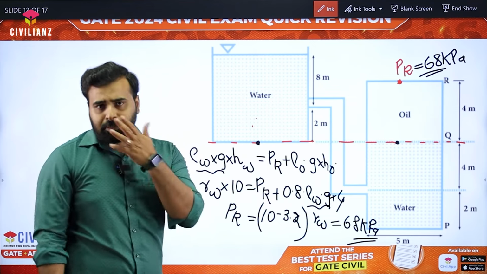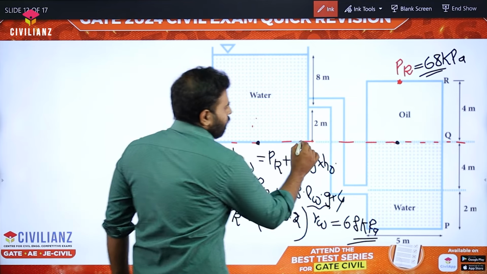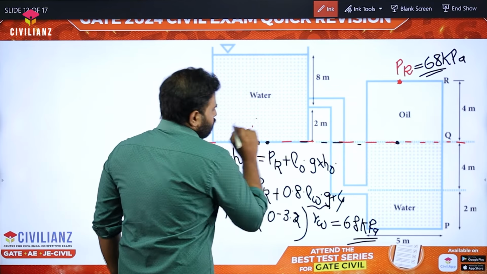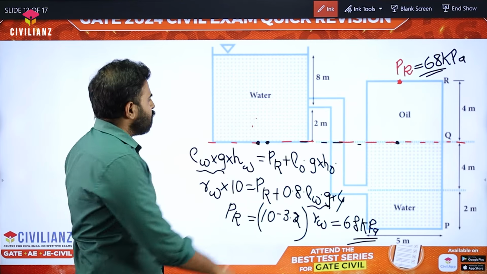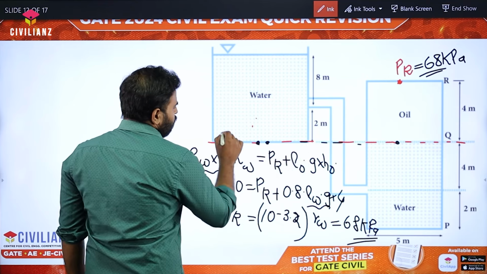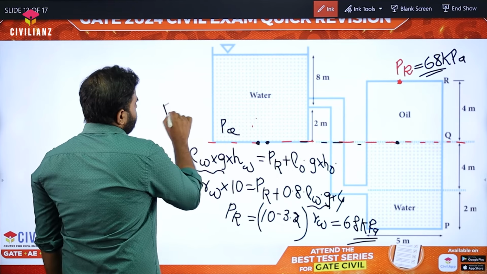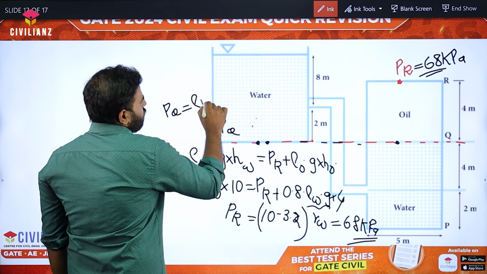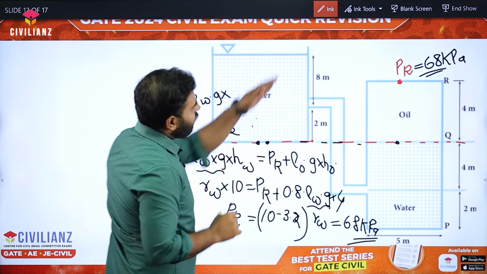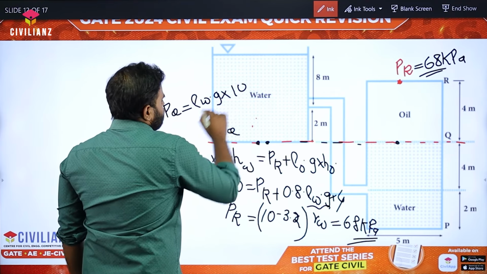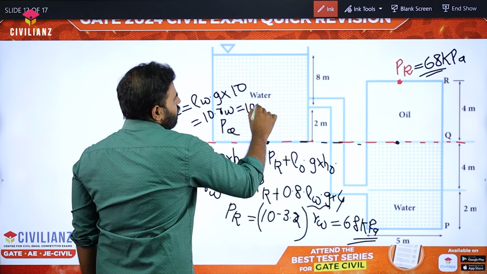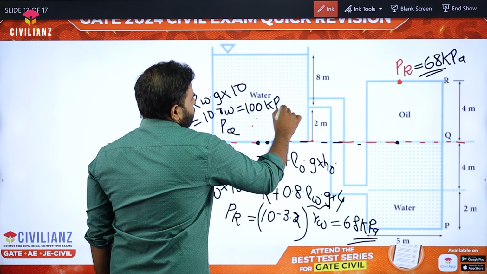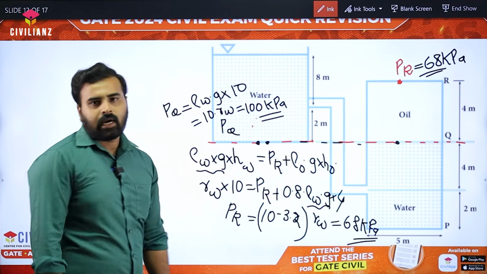So similarly, what will be the pressure at this level? For the 10-meter height, we are having a water column. So the pressure at this point, let's call it PQ. Pressure at Q will be again rho water into G into this height, right? So it is 10 gamma W, which is equal to 100 kilopascal. So the pressure at Q is 100 kilopascal.